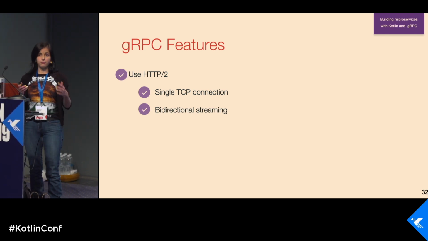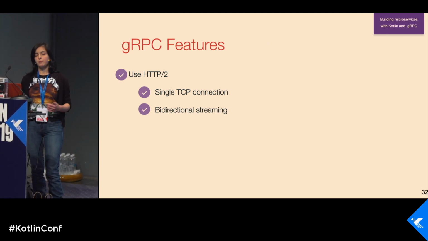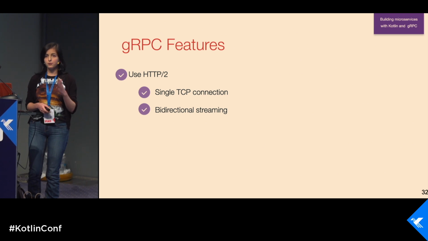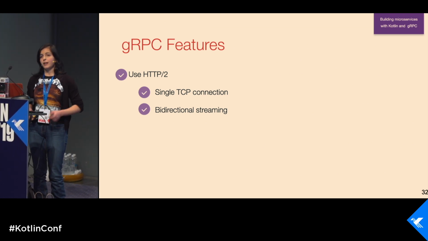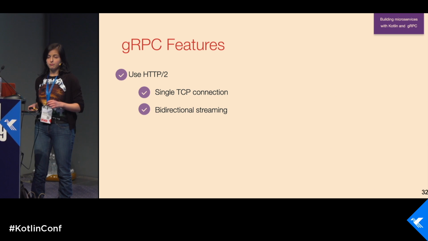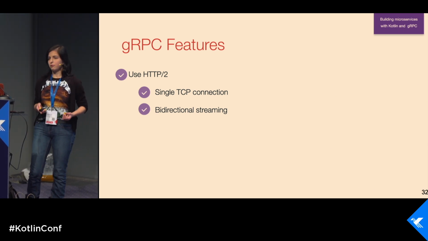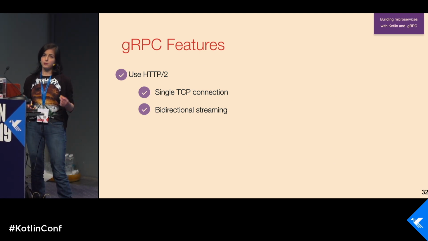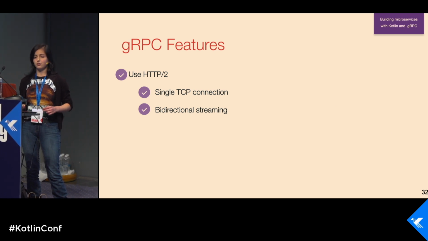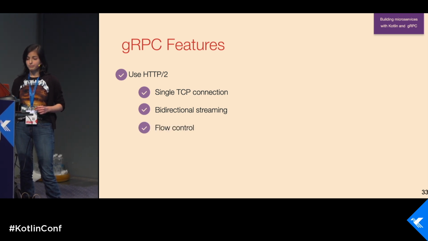Then, as you have this connection, you can have bidirectional streaming. You can use it not only for server streaming, but also for client streaming, which is quite revolutionary.